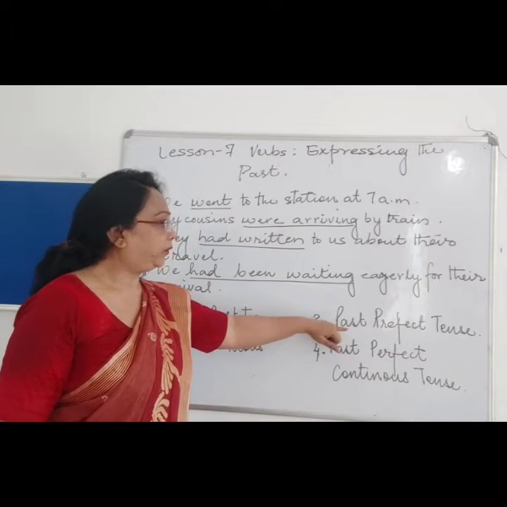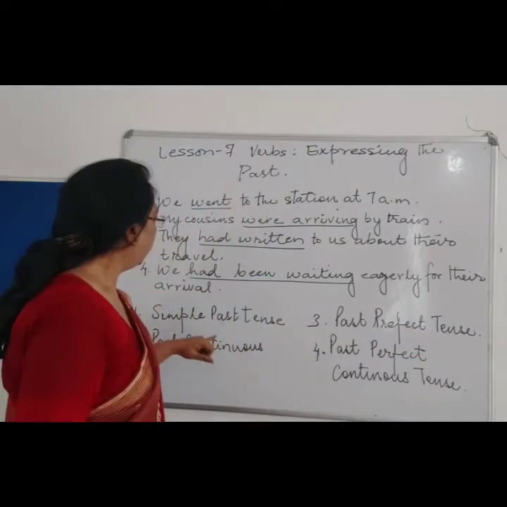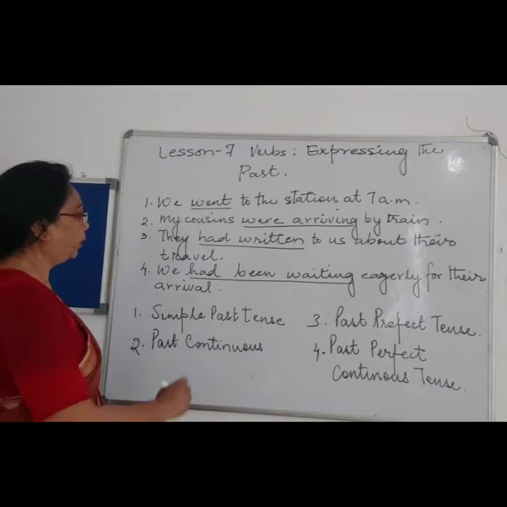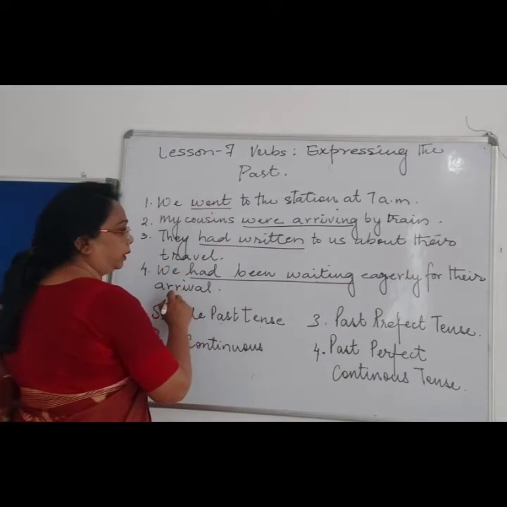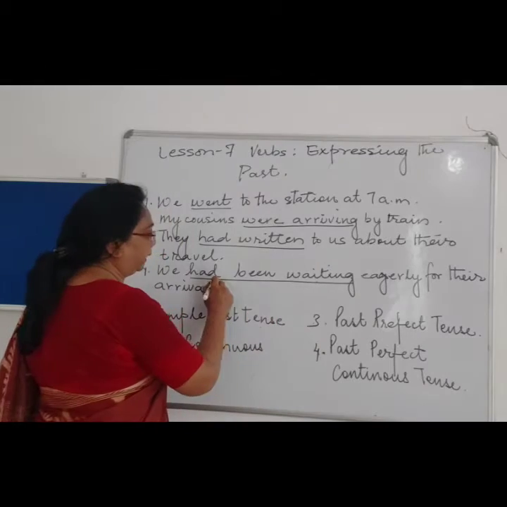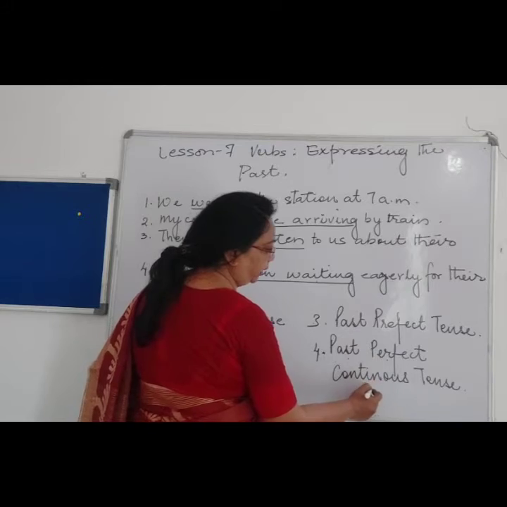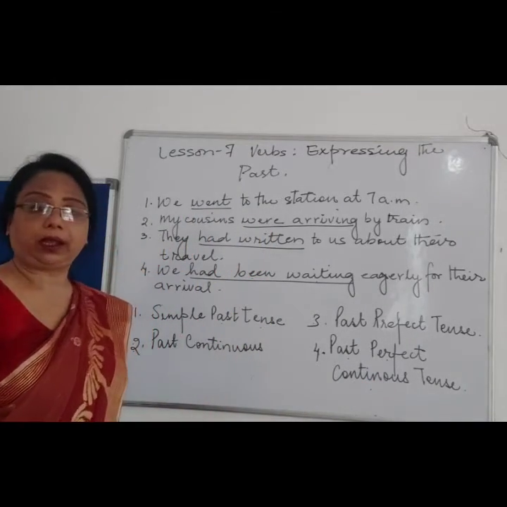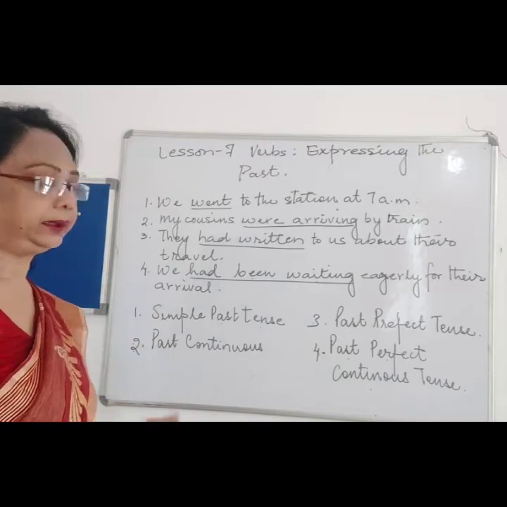Had written is there, so it is past perfect. Now the fourth sentence, we had been waiting eagerly for their arrival. Had been waiting, past perfect continuous tense. So these are the four forms of past tense.